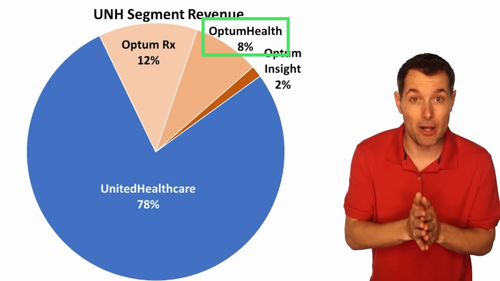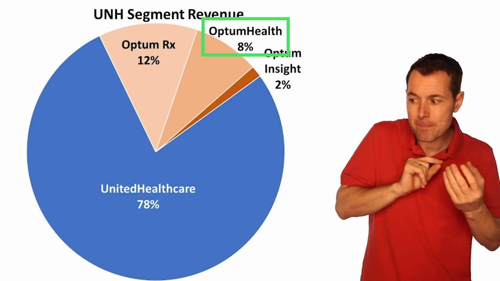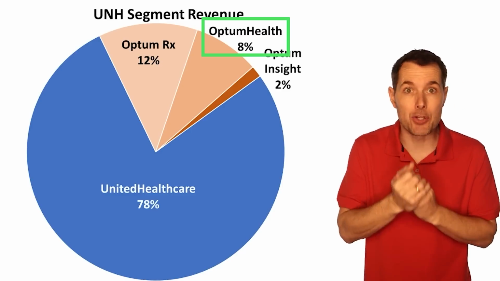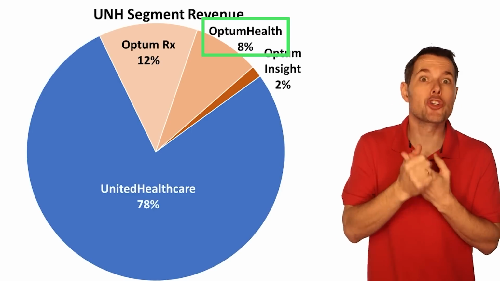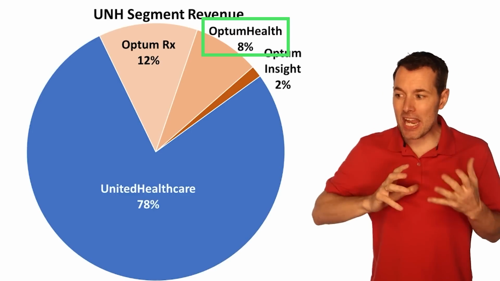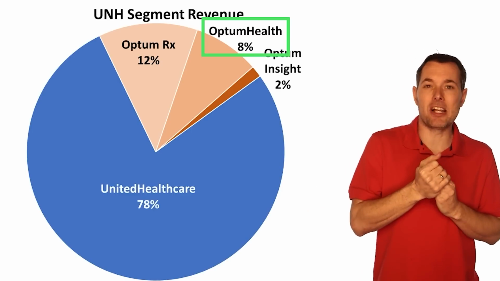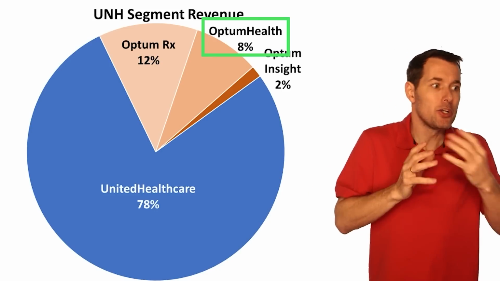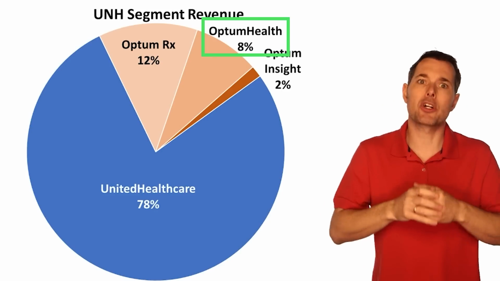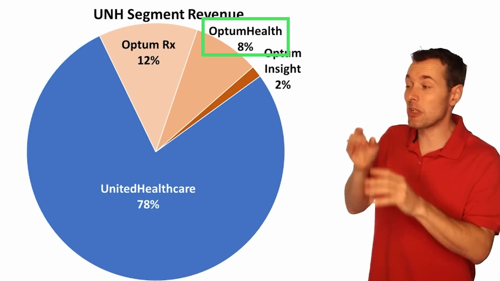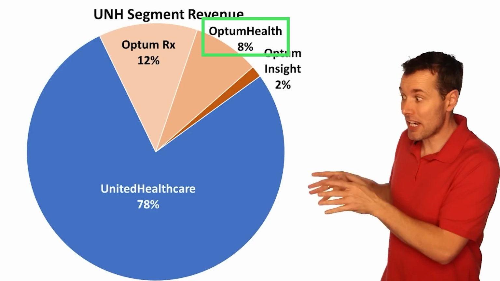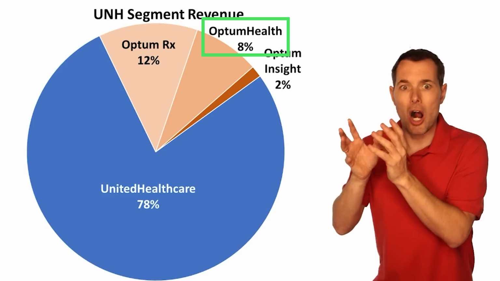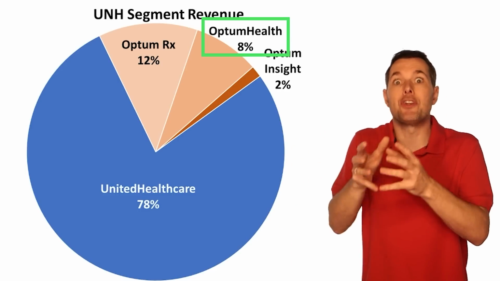Then there's Optum Health. Optum Health is essentially a service that they provide for doctors. So they own a few hospitals, they own a few urgent care facilities, and then they have services that they provide for doctors. Let's say you're a doctor and you want them to process all your transactions. You want to use their software to manage your customers, things like that. That's essentially what Optum Health does. Where UnitedHealthCare is really for the people end of it, Optum Health is really for the doctor end of it.